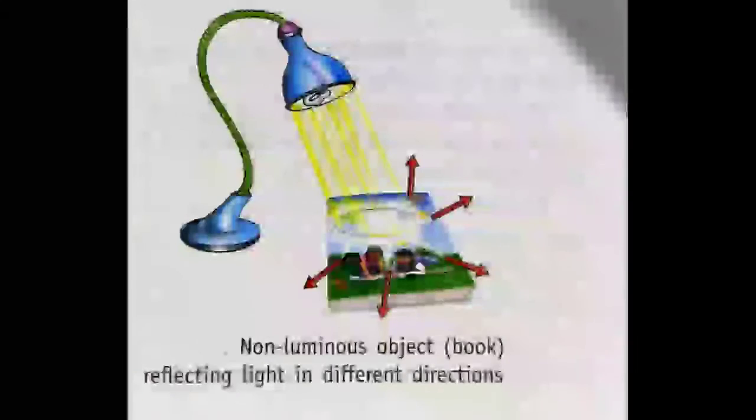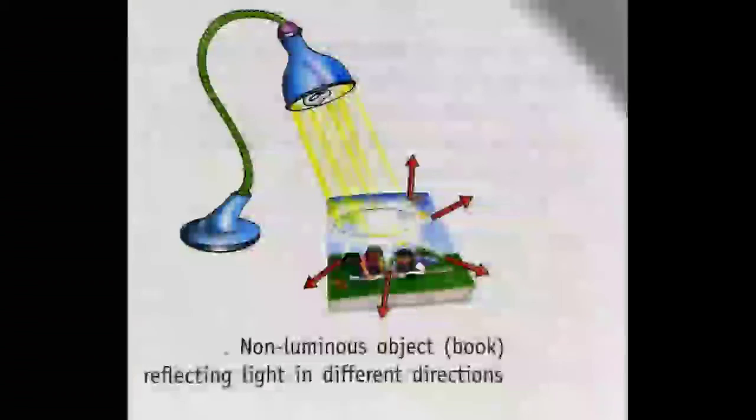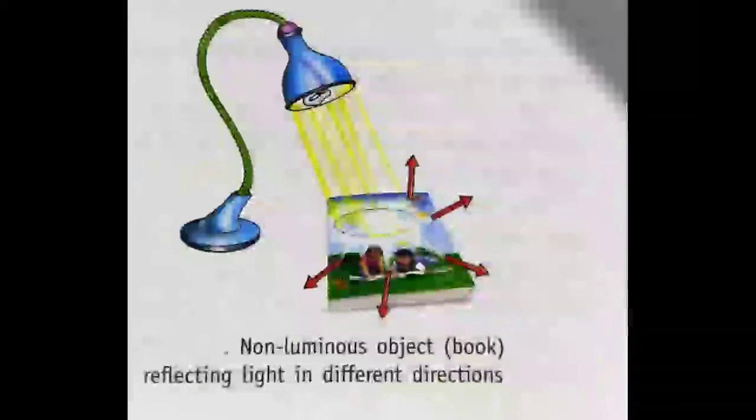So in this picture we are getting light from a bulb, and that light falls on a book. So here the bulb is a luminous object and the book is a non-luminous object.